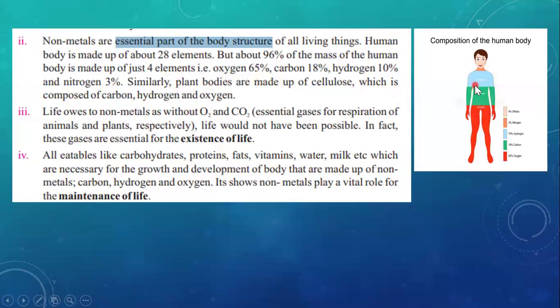Oxygen, as you can see, is here, and it constitutes about 65%. Then comes carbon, constituting about 18%. Then comes hydrogen, constituting about 10%. And lastly comes nitrogen, which makes only 3% of our body. Similarly, plant bodies are made up of cellulose, which is composed of carbon, hydrogen, and oxygen. Actually, cellulose is a hydrocarbon, a compound consisting of the elements carbon and hydrogen, but which may also contain oxygen.